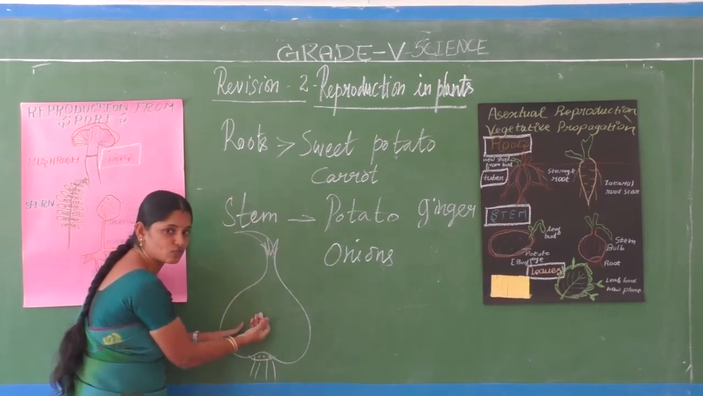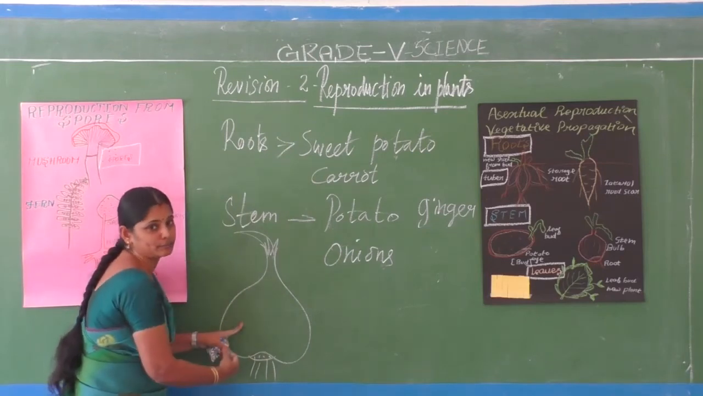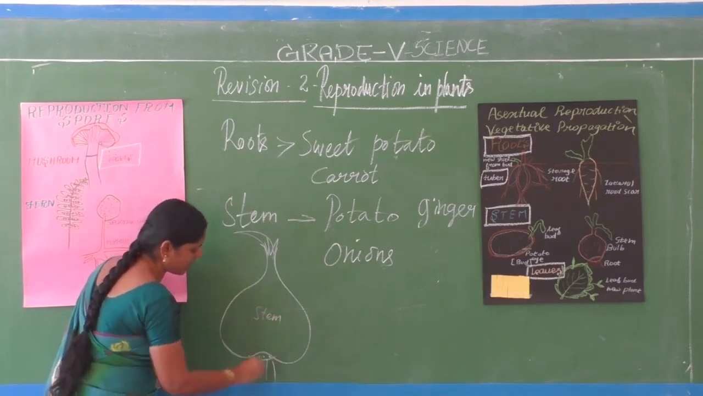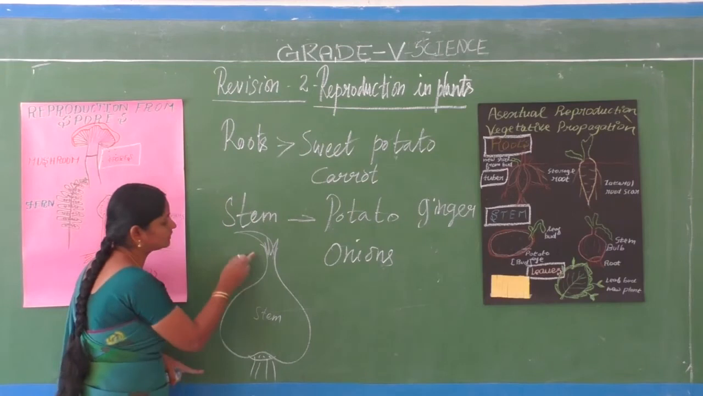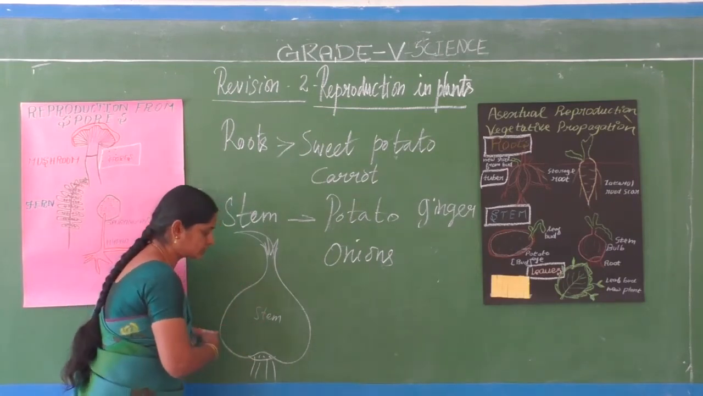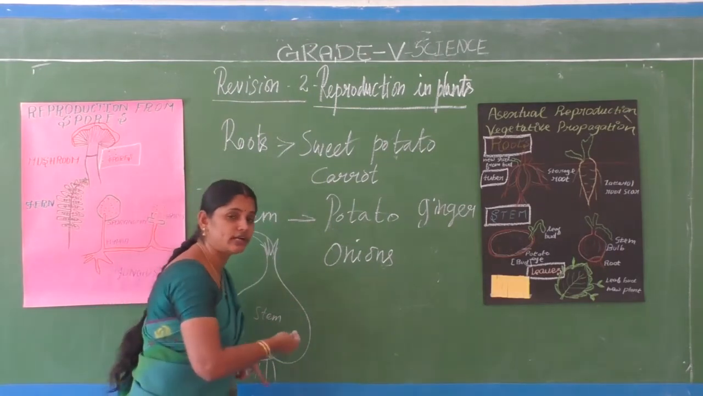So the onion is what? The stem of the onion plant. Onion is the stem of the onion plant. So this part is stem, and this is what? Root. And this is what? Leaf. Okay. So this you can find in the worksheet also, I have given a small activity.